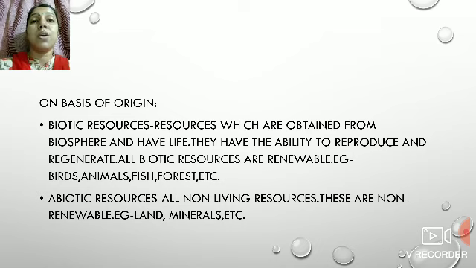Then we have classification on the basis of origin. On the basis of origin, the resources have been classified into biotic resources and abiotic resources. Biotic resources are all the living resources that we get from the biosphere. For example, we have birds, animals, forests, etc. These are renewable in nature. Then we have abiotic resources, resources that are non-living in nature and they cannot be renewed. For example, land, minerals, etc.